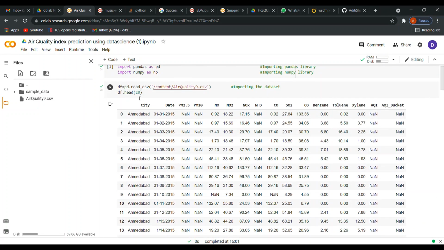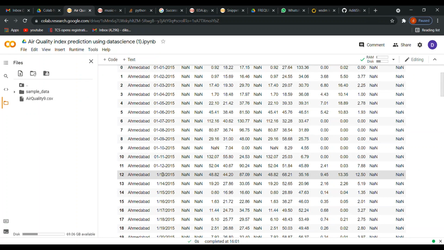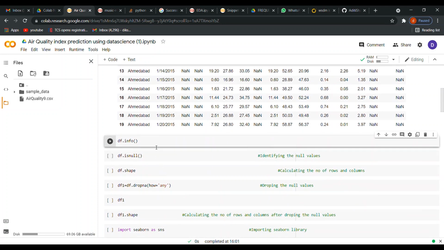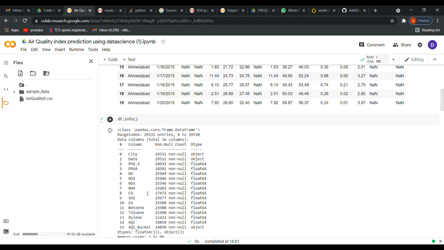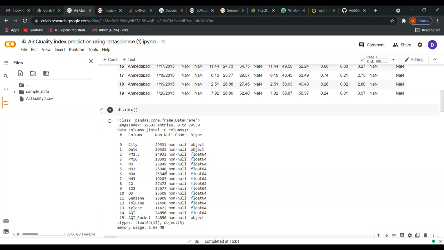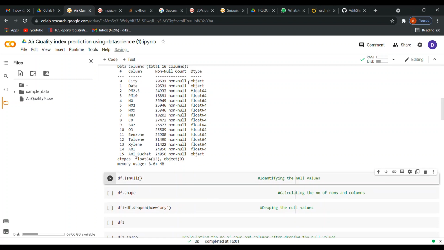Now df.head(20) means 20 rows will be displayed over here. If you write 5, 5 rows will be displayed similarly. Now this is df.info. df.info just gives you the required information, like the non-null values and the data type of the data. City is object, right? So Ahmedabad or Mumbai, it's a string, it's an object, so that's why the data type is object. Similarly, PM 2.5 contains the data in float format.